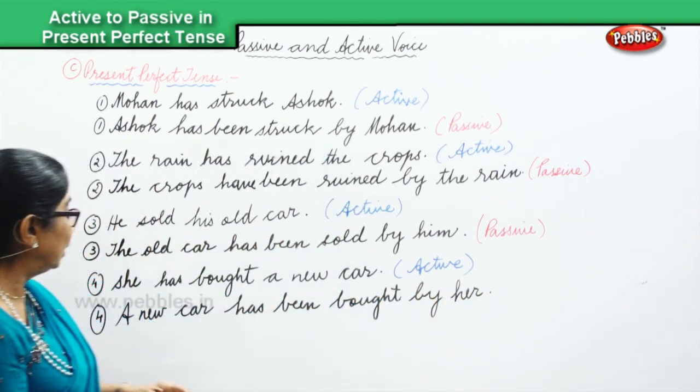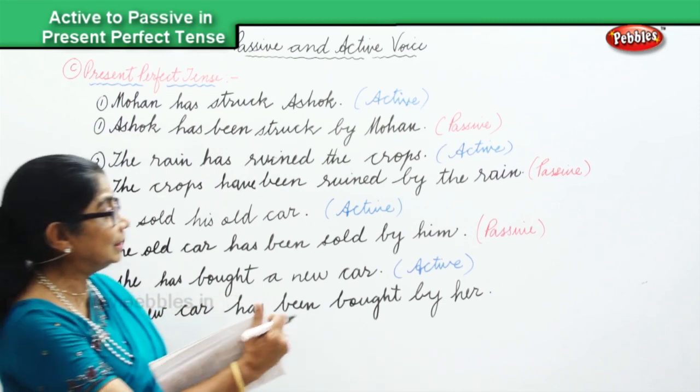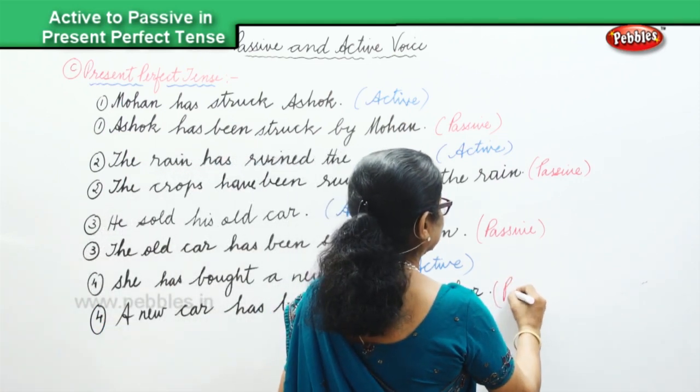Okay? A new car has been bought by her, and that is in the passive voice.